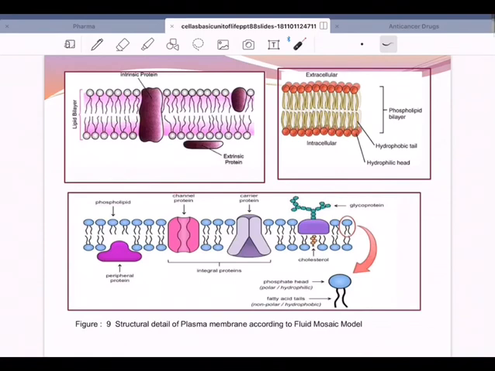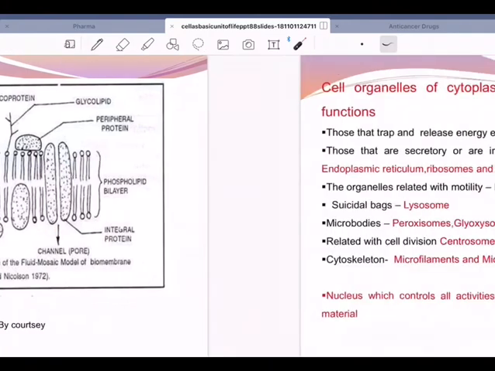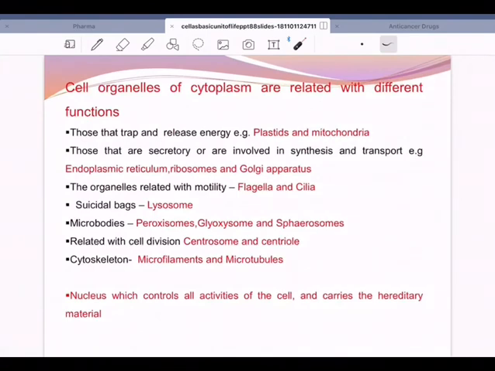And in this, what are the functions? Here you can see further: bilayered lipids and integral proteins, peripheral proteins, and you got a glycoprotein, oligosaccharides, and integral protein again. Channels are there. So draw the diagram, label it, and identify the functions. And what are the functions of this fluid mosaic model? 1.